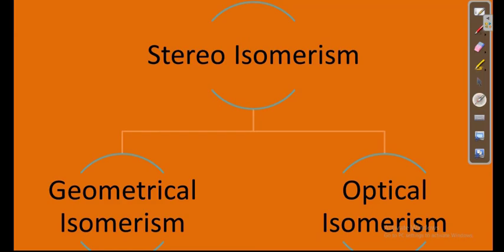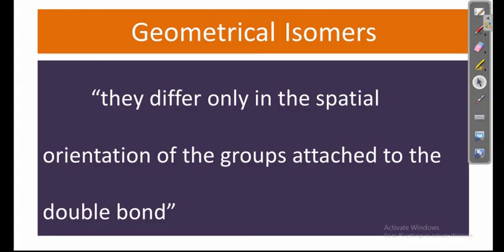Stereoisomers are also classified into two important types. One is geometrical isomers, another is optical isomers. So what are geometrical isomers? They differ only in the spatial orientation of the groups attached to a double bond. This is very important. This type of isomers is observed only in molecules having a double bond.